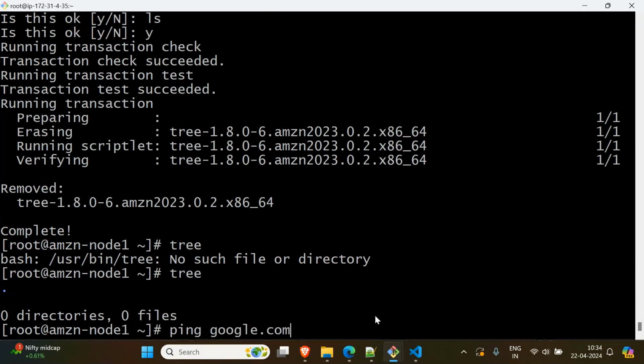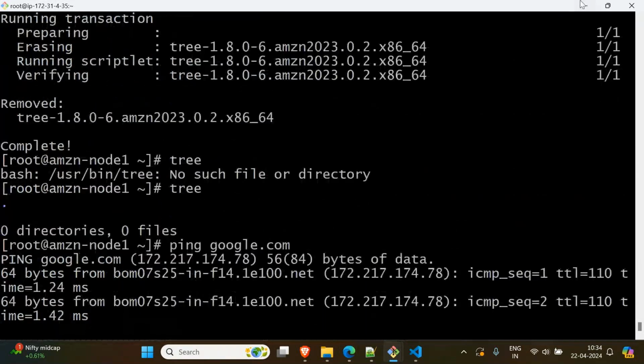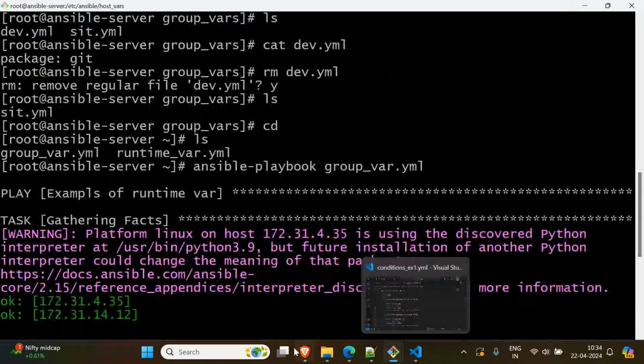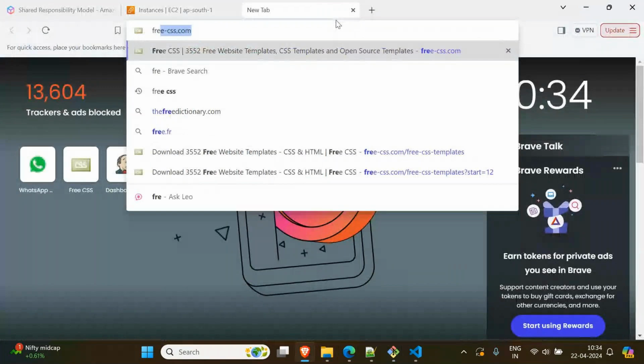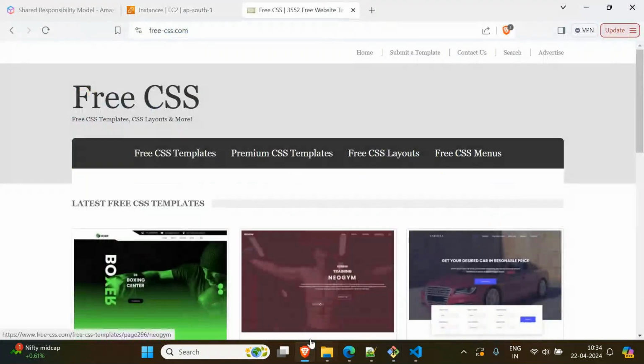Okay, so now with our knowledge, just for fun, we will download an application from free css.com. From here we will install an application on 2 machines.